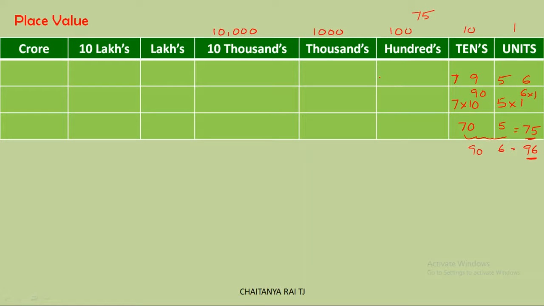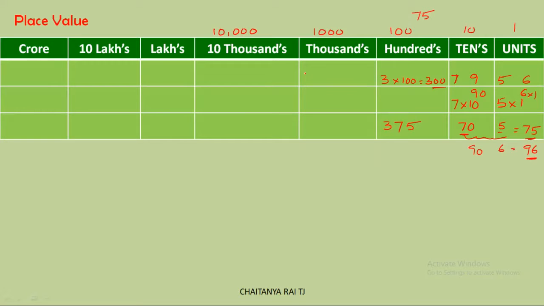Similarly, if we take the next place, that is hundreds, this becomes 3 times 100 is equal to 300. 300 plus 70 is 370 and plus 5, the number is 375.